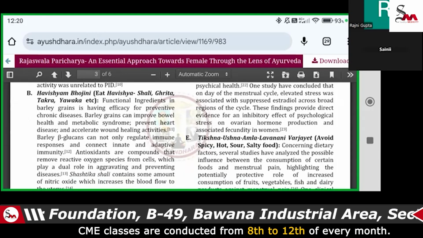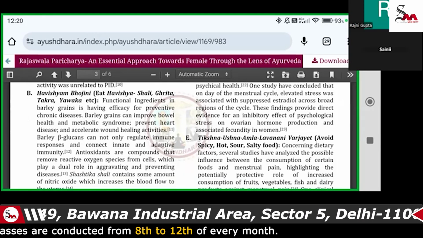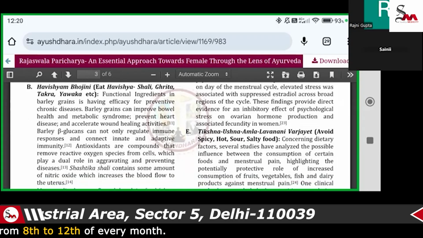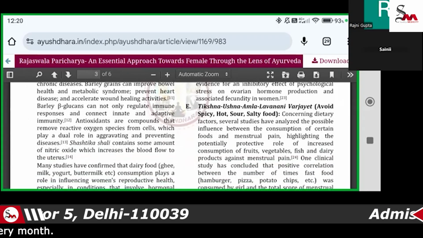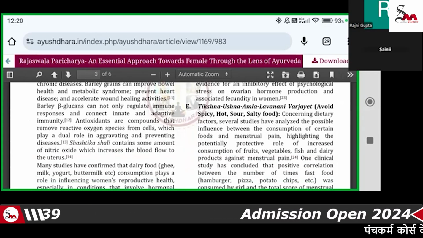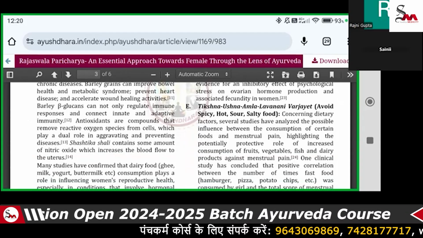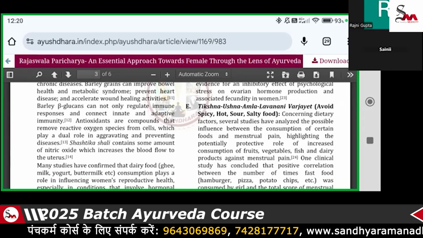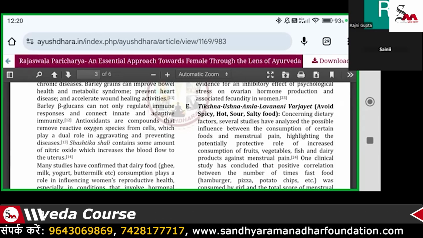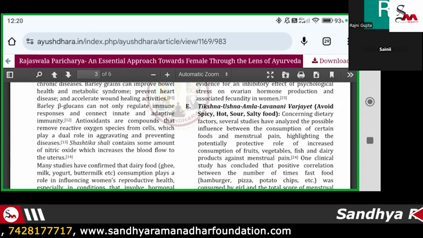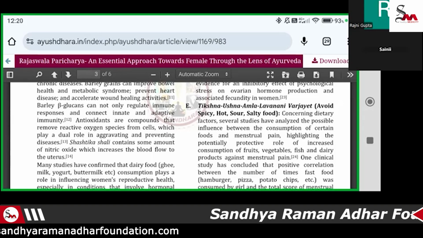ये accelerated wounds में help करता है, आपके antioxidants की तरह काम करता है, and it helps to remove the reactive oxygen species from the cell, which play a dual role in aggravating and preventing diseases. Shastika Shali contains some amount of nitric oxide and increases the blood flow to the uterus.